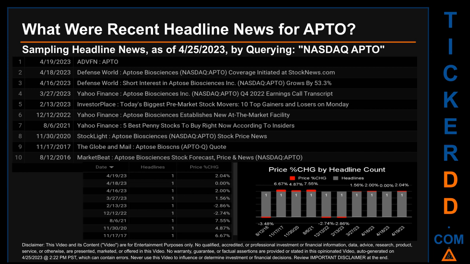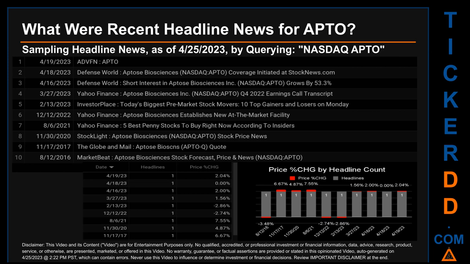The oldest publication was on Friday, August 12, 2016, when, 6 years, 8 months and 13 days ago, MarketBeat published the headline that read, Aptos Biosciences Stock Forecast, Price and News. The oldest publication date of Friday, August 12, 2016, was actually the day with the lowest percentage change in price. It saw a price drop of minus 3.48%.